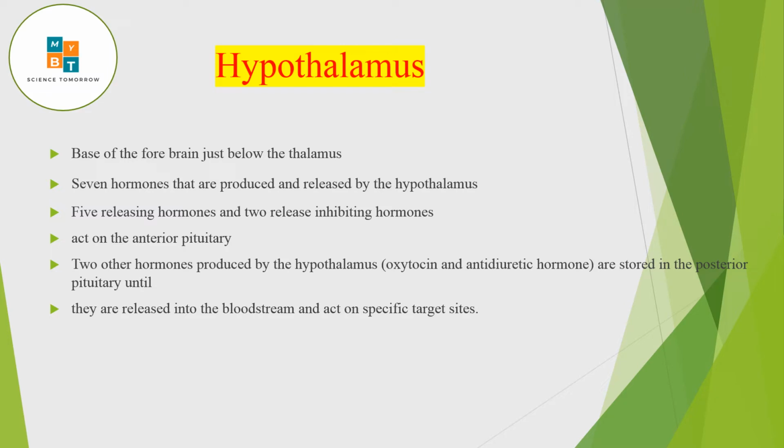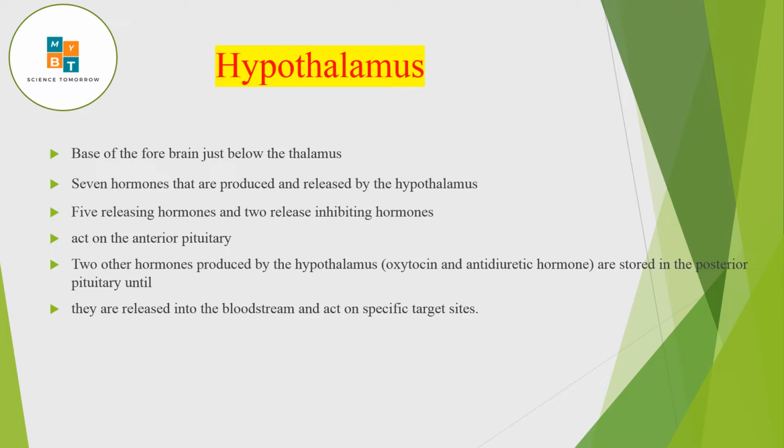From these 7, there are 5 releasing hormones and 2 release inhibiting hormones. That means 5 hormones will increase the release of other hormones and the other 2 will inhibit the release of other hormones. All these 7 hormones act on the anterior pituitary. These are MCQ points, my dear students, so remember them very well.